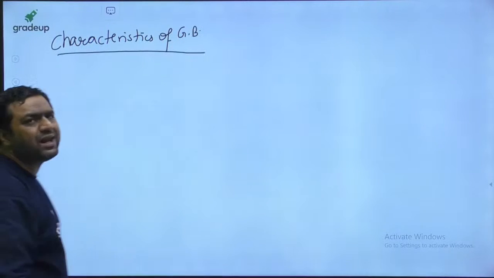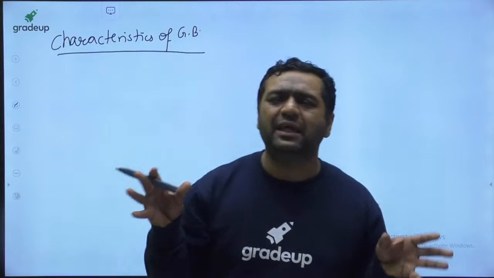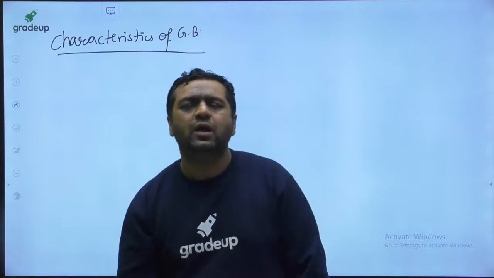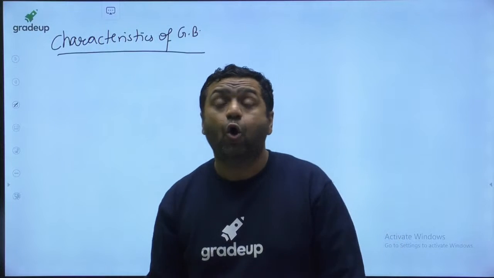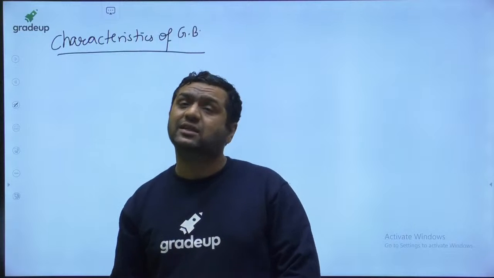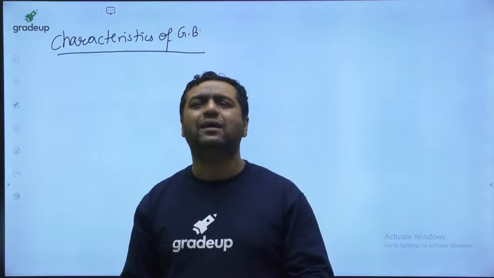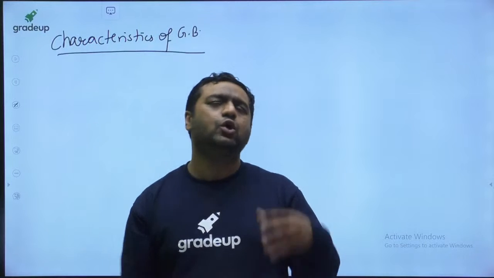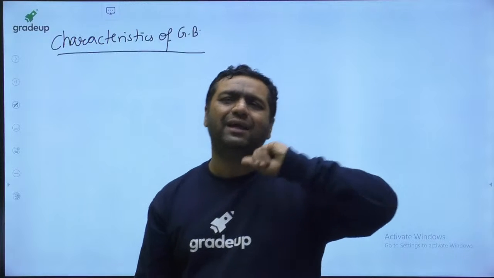Let us say you have two states of India, Rajasthan and Gujarat. Obviously, there is a boundary between Rajasthan and Gujarat. Rajasthan is a kind of grain, Gujarat is a kind of grain, and the boundary between the two acts like a grain boundary.